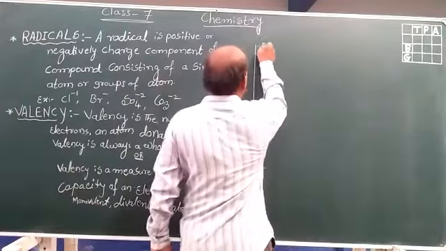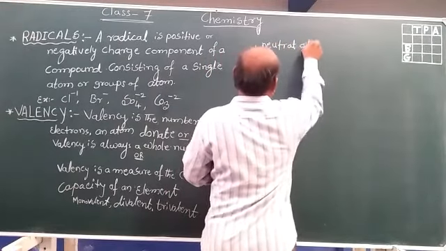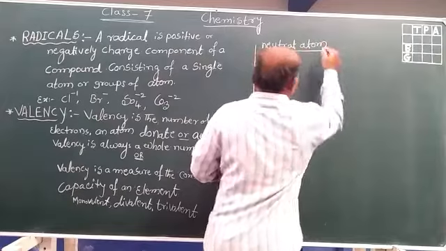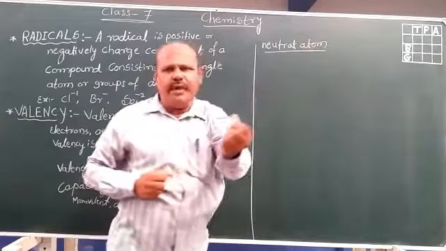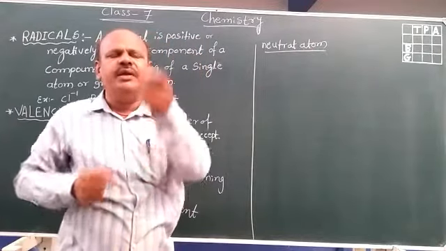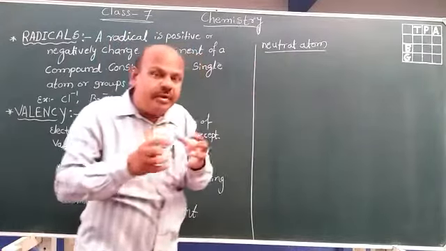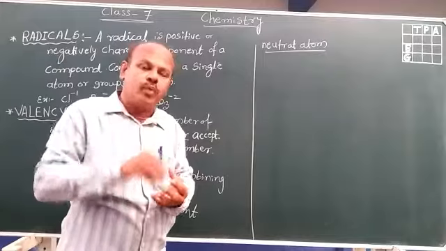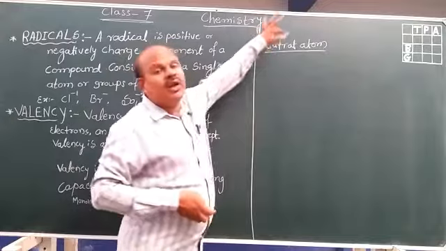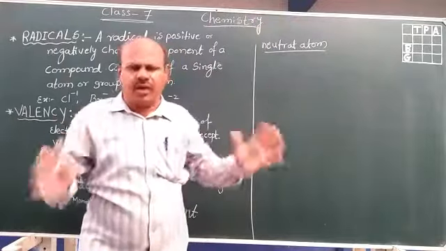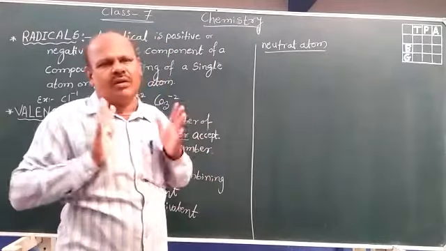What is a neutral atom? An atom is a very minute particle of an element. It cannot be divided. A neutral atom means an atom consisting of a certain number of protons and the same number of electrons. Then only the atom is called a neutral atom. All atoms are neutral. It means however many protons are present, the same number of electrons is also present.